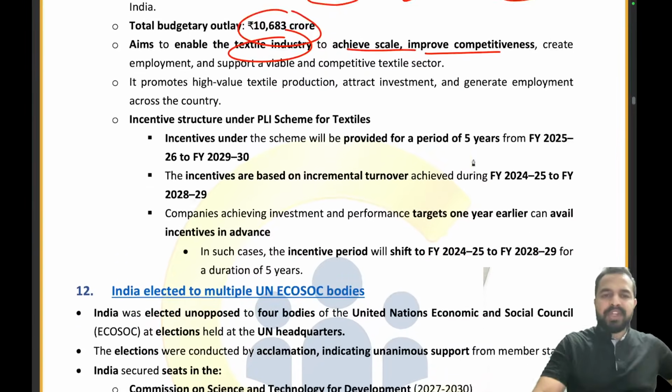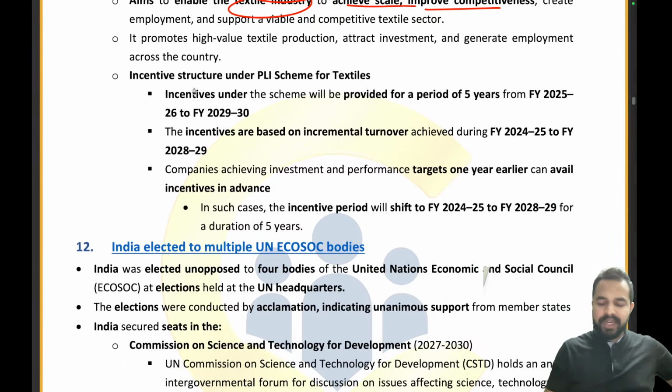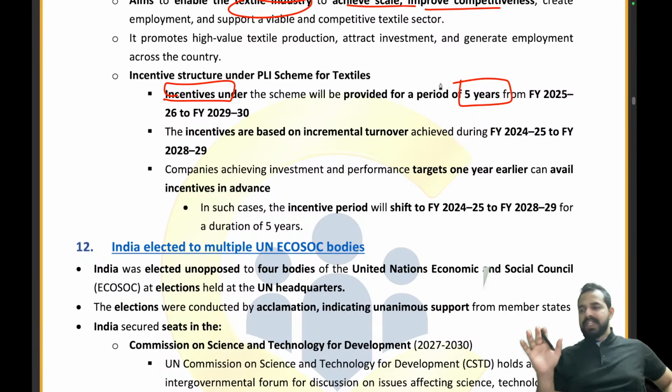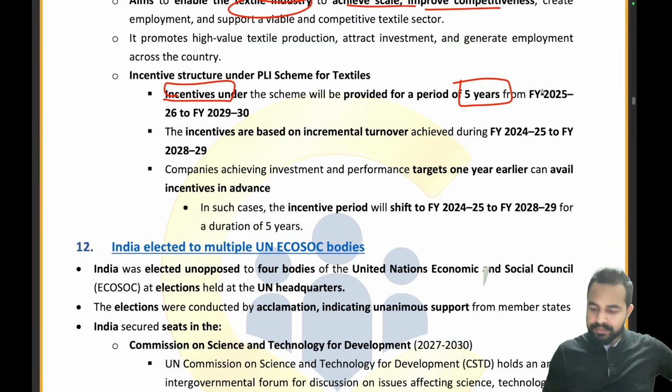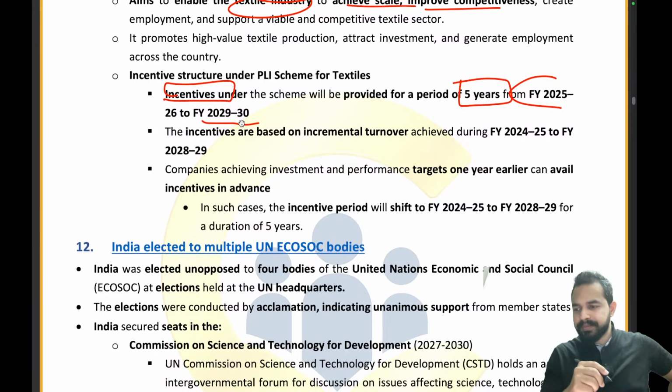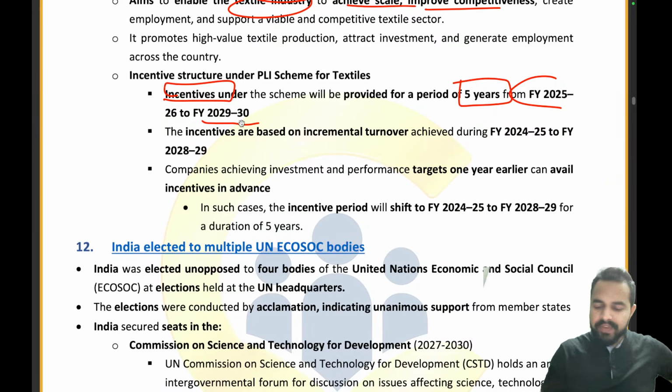Now, what is the incentive structure under the PLI scheme for textiles? See guys, let's try to understand this. The incentives under the scheme will be provided for a period of 5 years. Please remember the timeline. 5 years is the timeline for which the incentives will be provided, from fiscal year 2025-26 to fiscal year 2029-2030. Okay, that is the timeline.